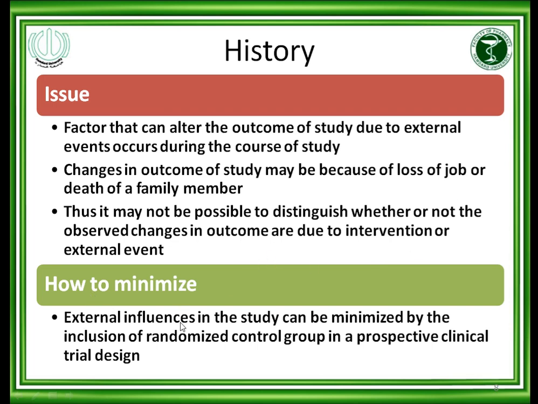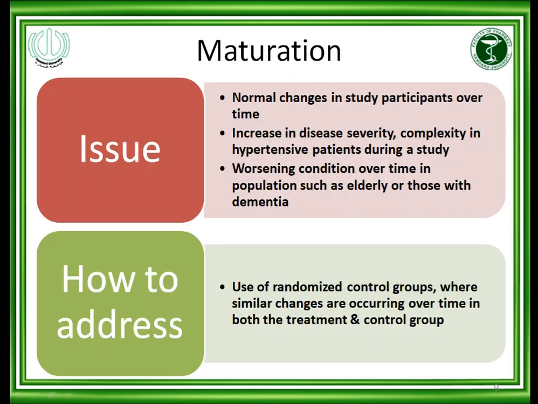How to minimize external influences in a study? It can be minimized by the inclusion of a randomized control group in prospective clinical trial design. So randomization is the solution. What about maturation? Normal changes in study participants over time. This is the issue. Maturation means normal changes in study participants over time. For example, increase in disease severity, disease complexity in hypertensive patients during a study, or worsening condition over time in populations such as elderly or those with dementia. So how can we minimize this issue?